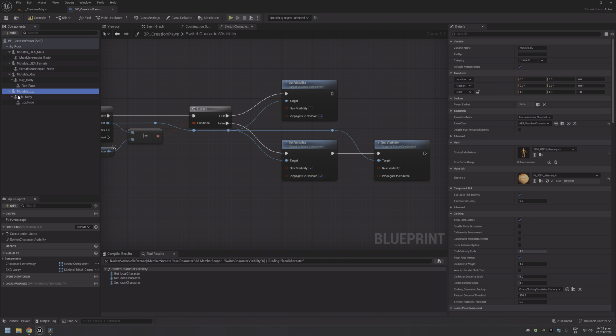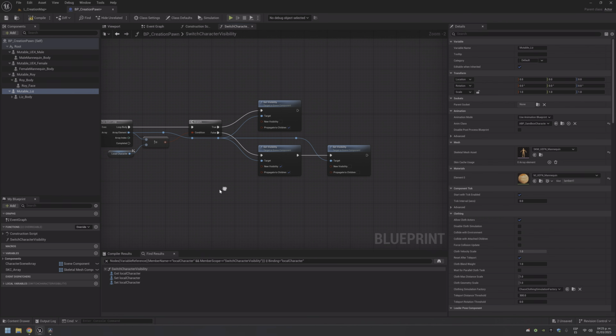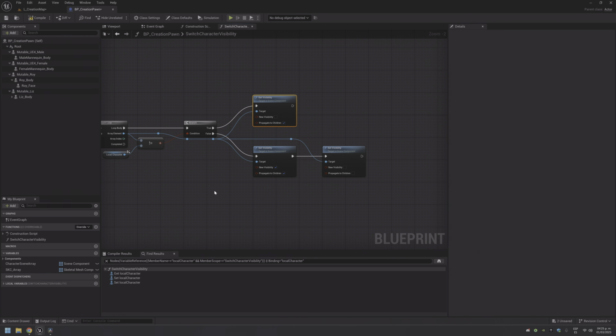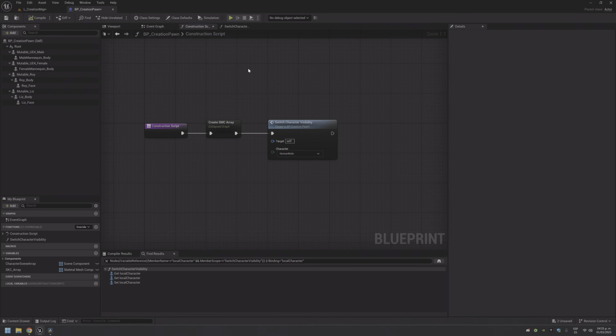We check the first one because we don't know what is below this one. Show this one and we propagate to children all of them. And then we check the first one and hide it without propagating anything. Okay, I think that you understand what I'm trying to say. So when I compile, this is the one that we can see.